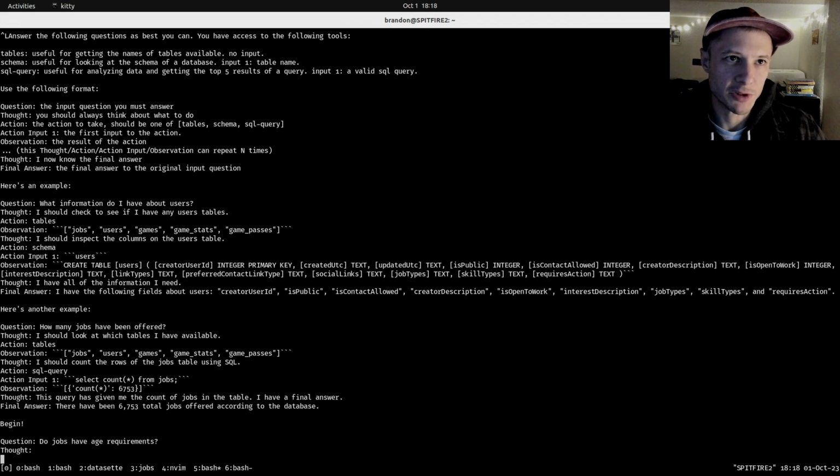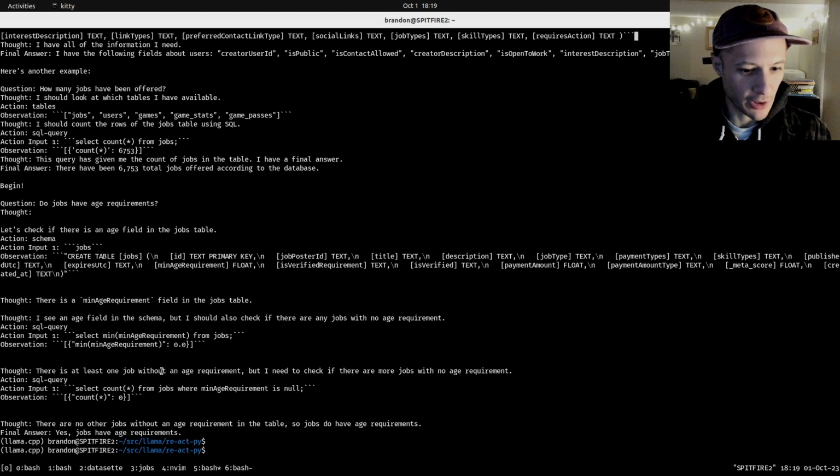The thing with these language models is if you get a bad result one time, if you try it again, the second time you might get a good result. You just got to try it a couple times sometimes. There is at least one job without an age requirement, but I need to check if there are more jobs with no age requirement. SQL query. The final answer: yes, jobs have age requirements.